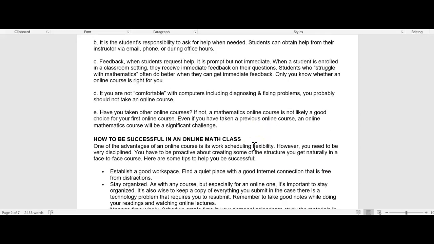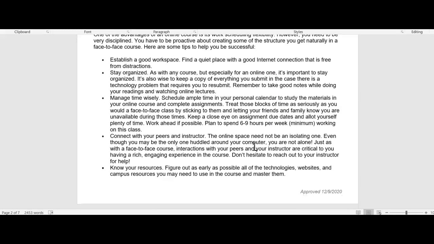Some tips on how to be successful. You want to make sure that you have a good workspace. You want to make sure that it's quiet so you can concentrate, and you have a good internet connection. Stay organized. This is especially important for an online class. You also want to make sure that you take good notes as you are going through the course material. You want to manage your time, so I would go ahead and make a calendar with due dates and things so you don't miss anything.